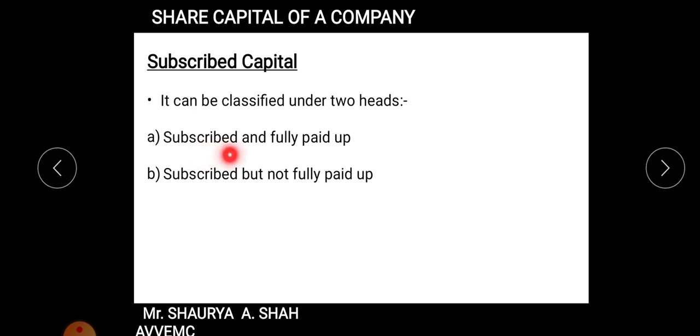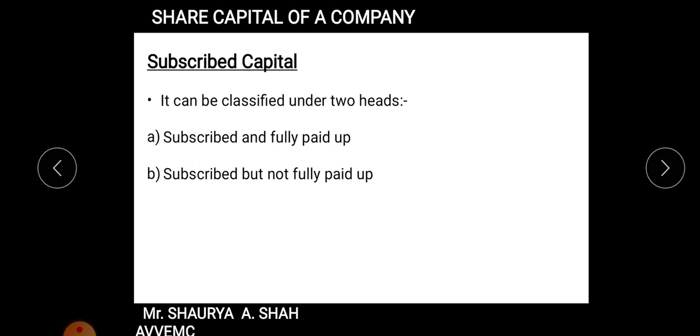Subscribed and fully paid up capital. Subscribed and fully paid up capital, right? I suppose you all are clear and you know the majority of the facts. Till now we have learned it already, but according to the Companies Act you need to study it. Fine. So subscribed and fully paid up, what do you include in subscribed and fully paid up, students?